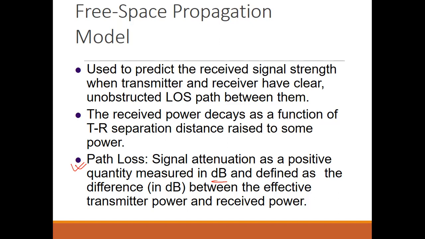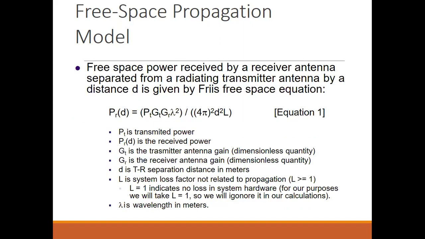Here we will have a propagation model, the free space propagation model, which is based upon the Friis free space equation.